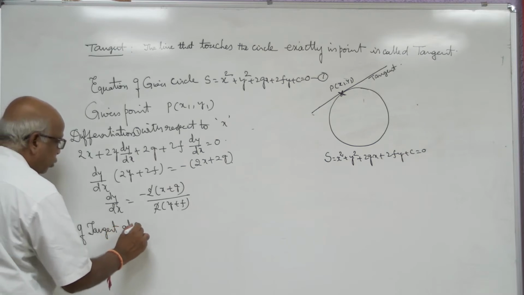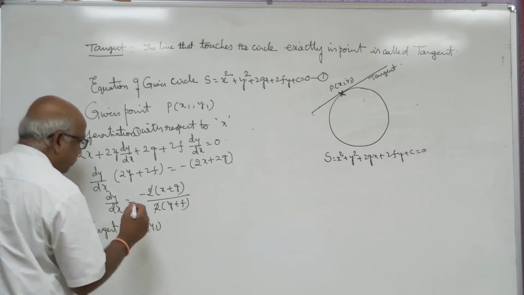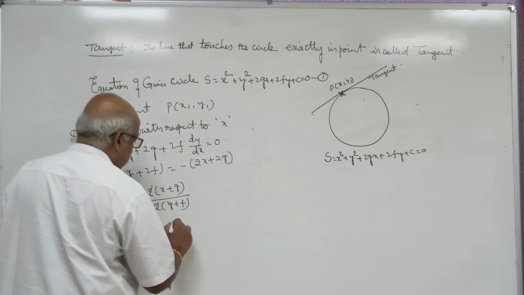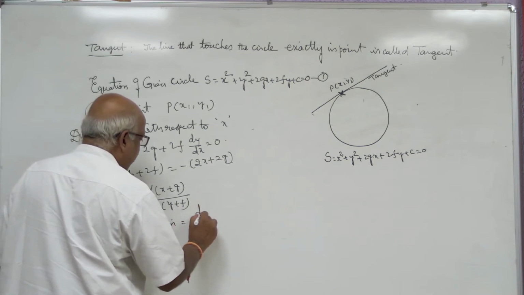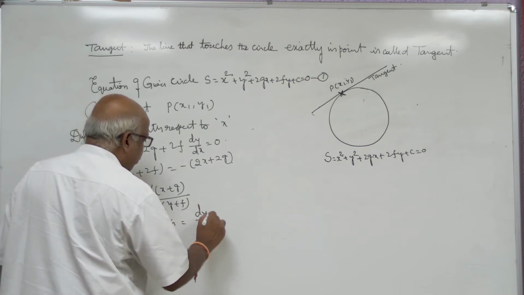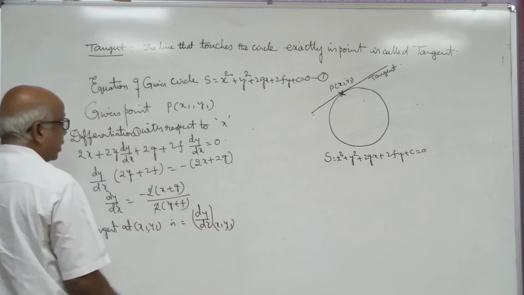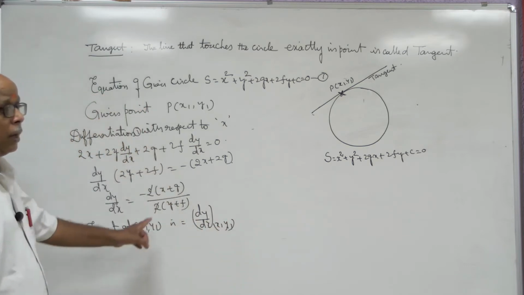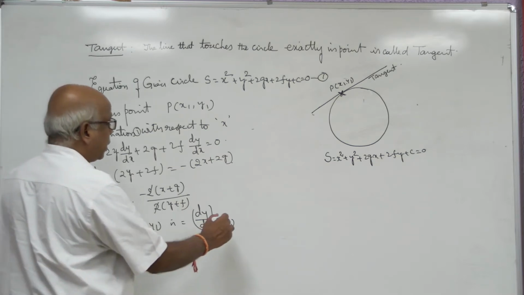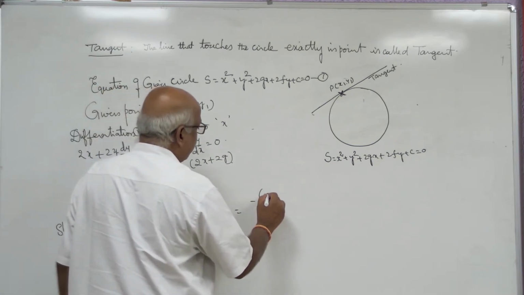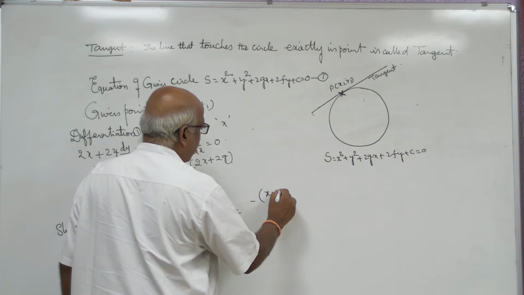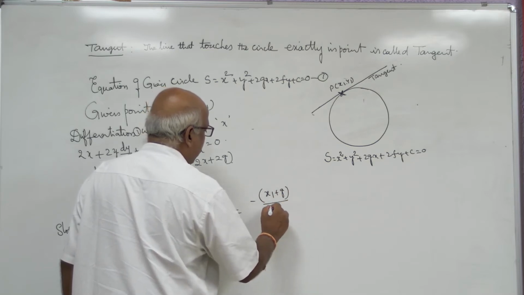Slope of tangent at x1 y1 is dy by dx at x1 y1. That means in the place of x you put x1 and in the place of y we have to put y1. Then what will you get? Minus of x1 plus g by y1 plus f.